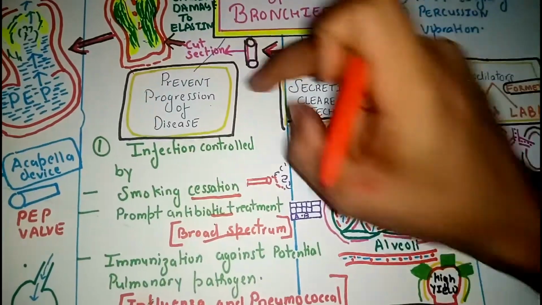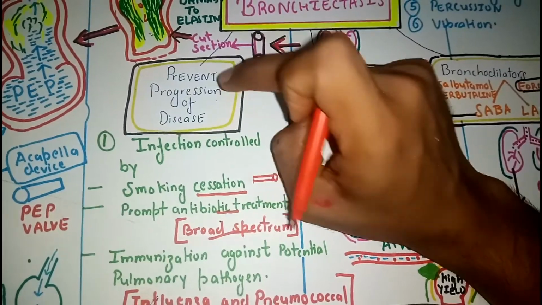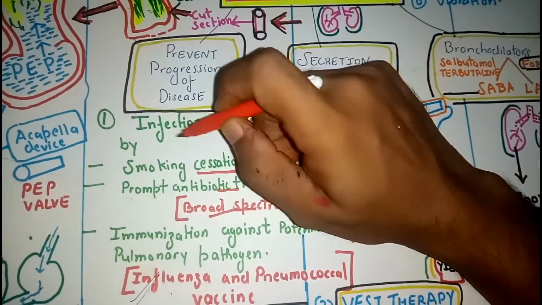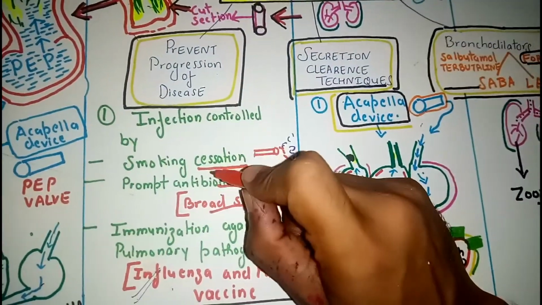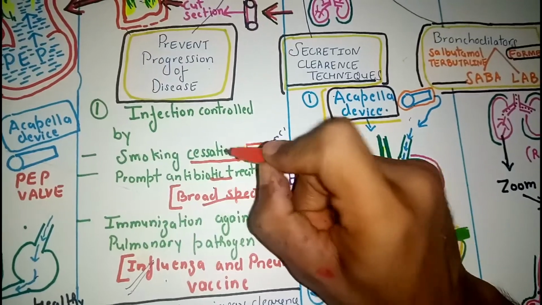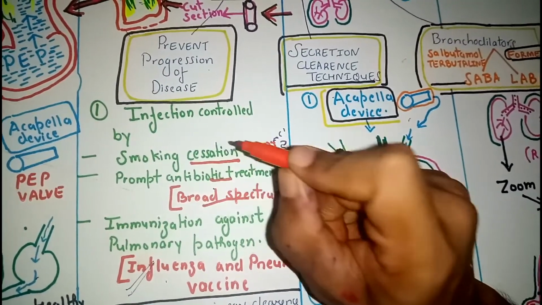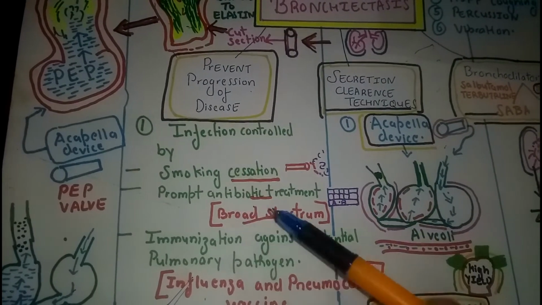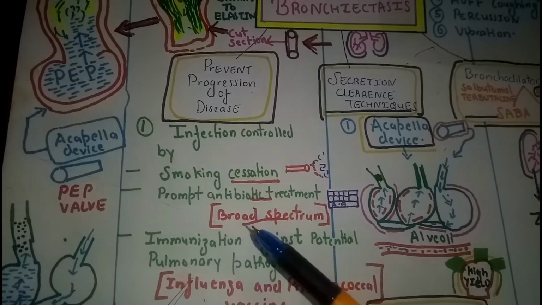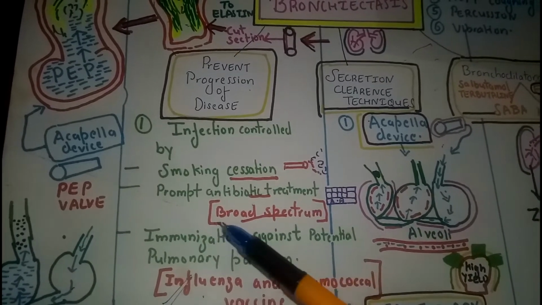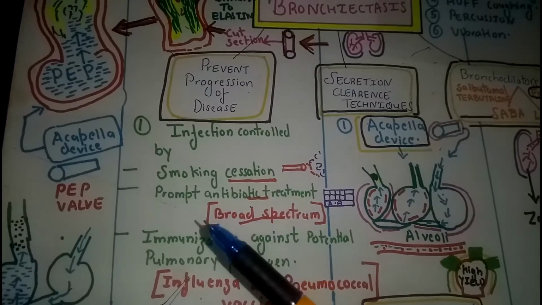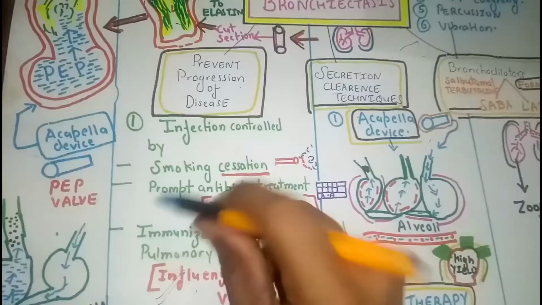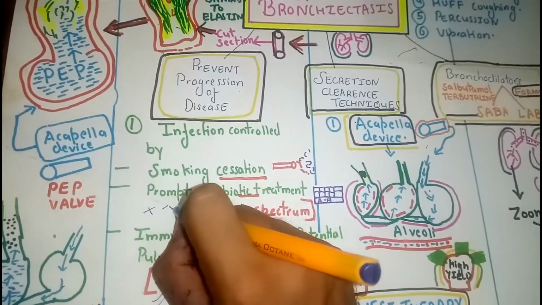So basically, let us talk about how your physician will prevent the further progression of disease. First of all, he will control your infection by complete cessation of smoking. What exactly cessation means is the complete stoppage of smoking for the entire lifetime of a person. Second, the specific measure your doctor will adopt is to administer broad spectrum antibiotics. The broad spectrum antibiotics consist of the cephalosporin and the penicillin groups. These broad spectrum antibiotics inhibit both gram-positive and gram-negative bacteria.